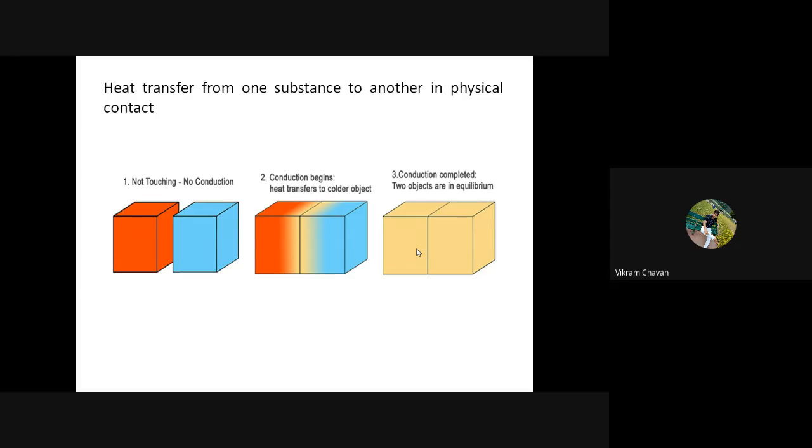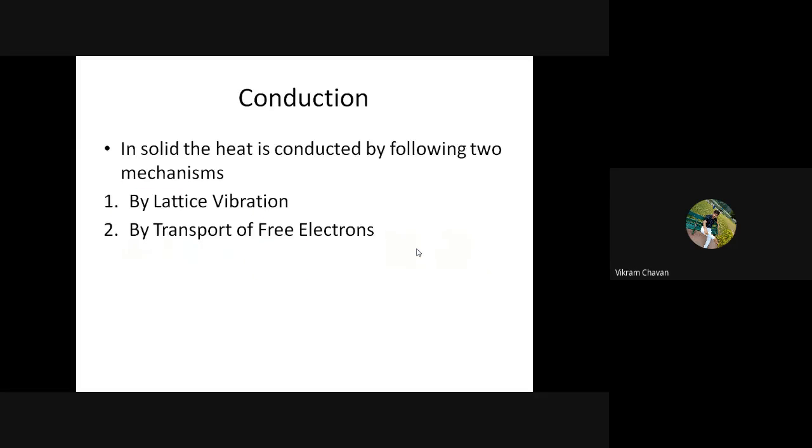Or shall we move ahead to the next point? Okay, so now we come to know what is meant by conduction. But how does it happen?